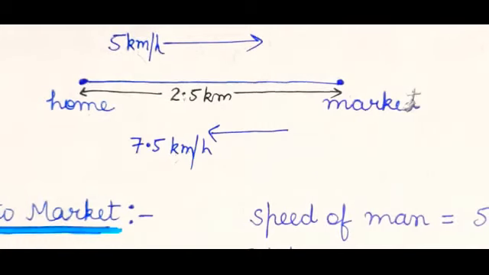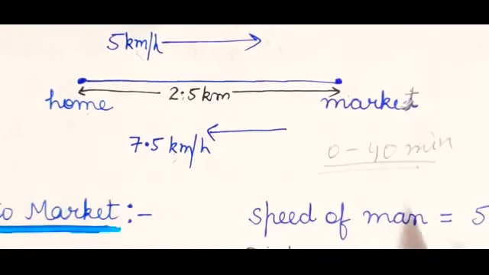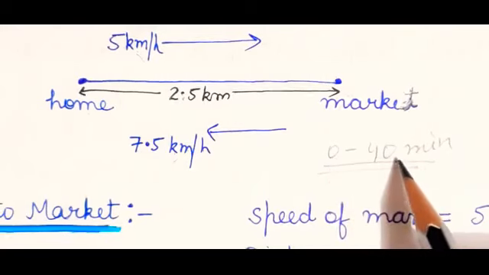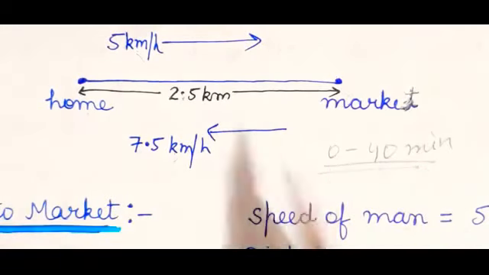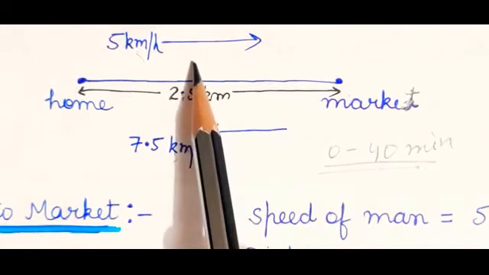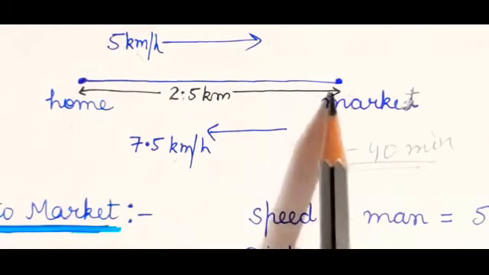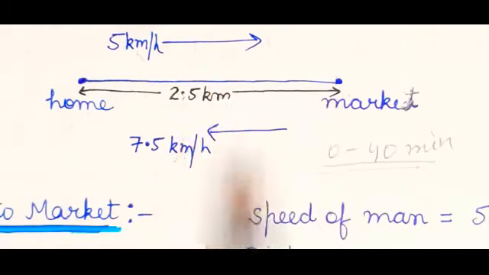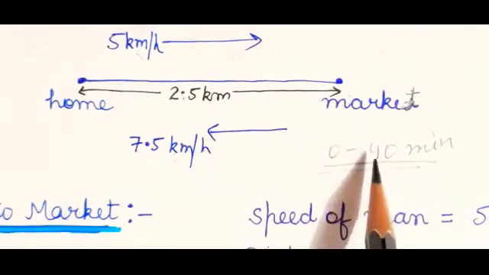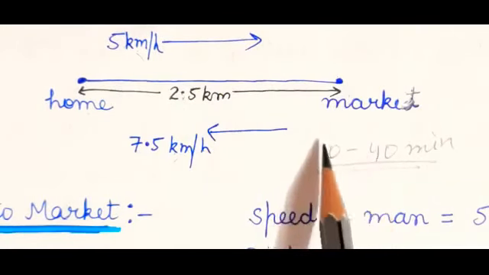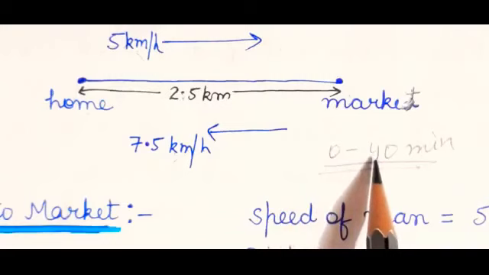Now after calculating time, it is given in the question to calculate the average speed from 0 to 40 minutes. So suppose when you calculate, the time comes out to be 35 minutes. So he took 35 minutes from home to market, and then the remaining 5 minutes out of 40, 40 minus 35, that will be 5.